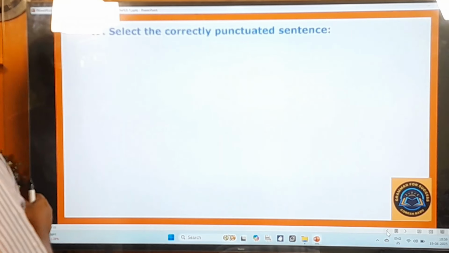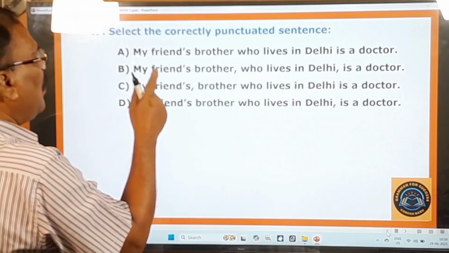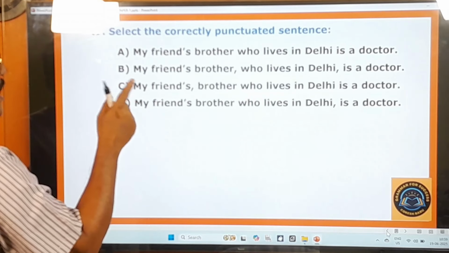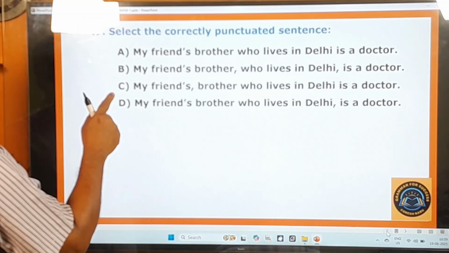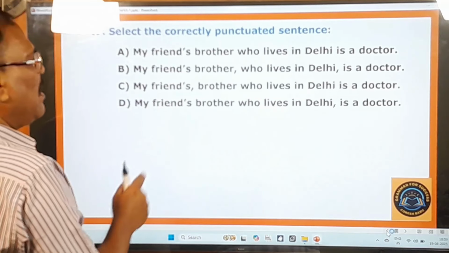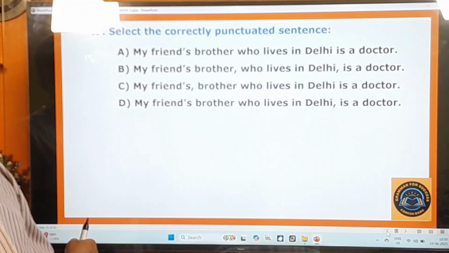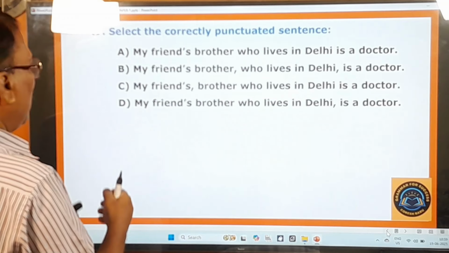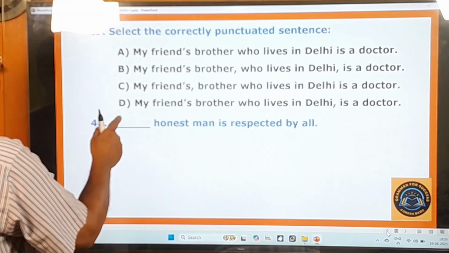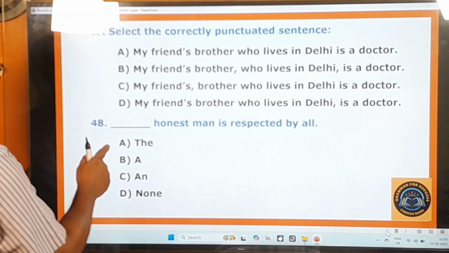47th question. Select the correctly punctuated sentence. My friend's brother who lives in Delhi is a doctor. So, which of these four options is correctly punctuated? Please try to choose the relevant answer, and go to the 48th question. Dash honest man is respected by all. The, a, and none.